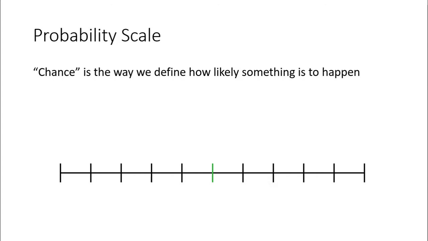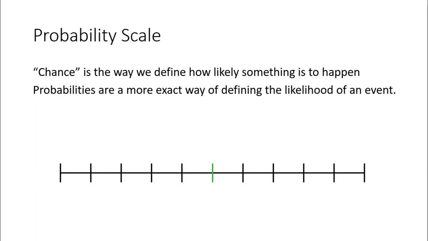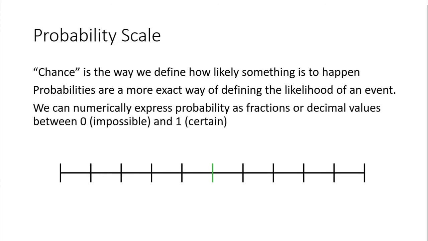Now we can show chance as being a way of defining how likely something is going to happen, but chance is usually a word like impossible or very likely, whereas probability is a more exact way of defining the likelihood of an event because we can use numbers to express probabilities as fractions or decimal values, between 0 being an impossible event and 1 being absolute certainty.